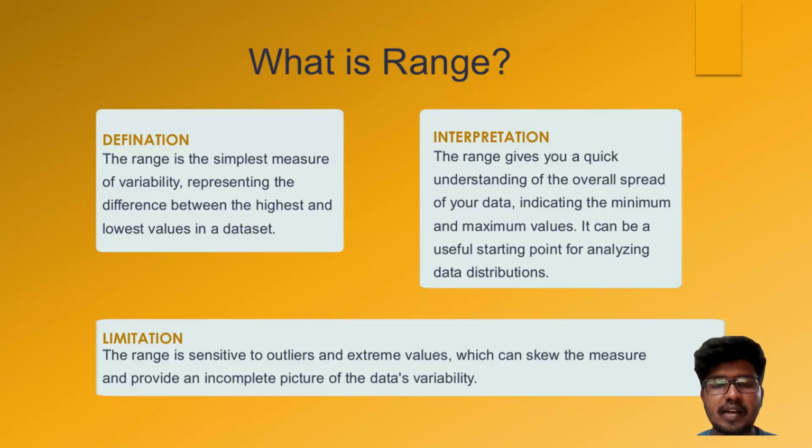It can be a useful starting point for analyzing data distribution. Limitation: the range is sensitive to outliers and extreme values, which can distort the measure and provide an incomplete picture of the data variability.